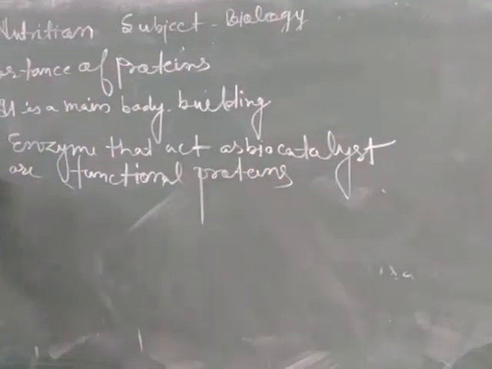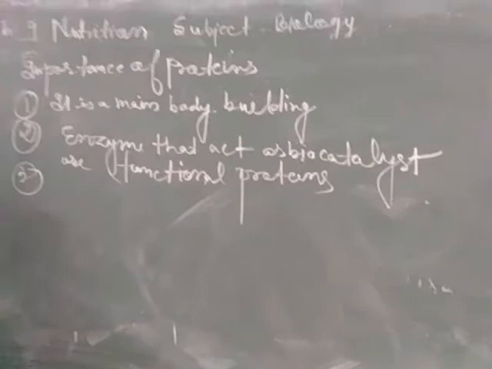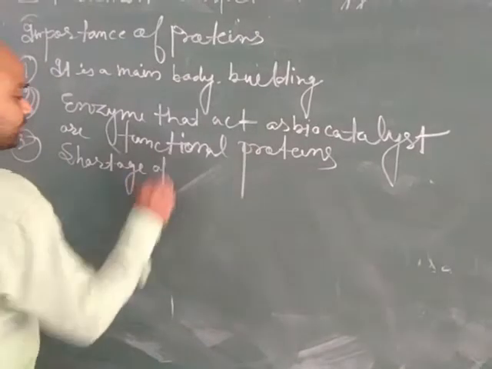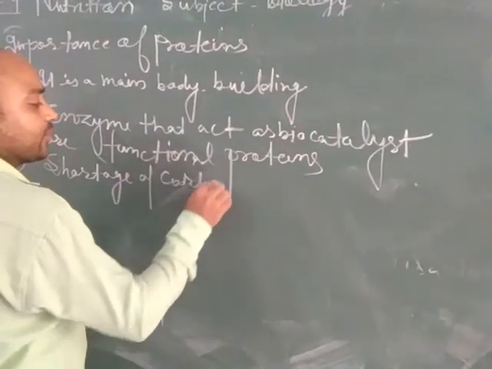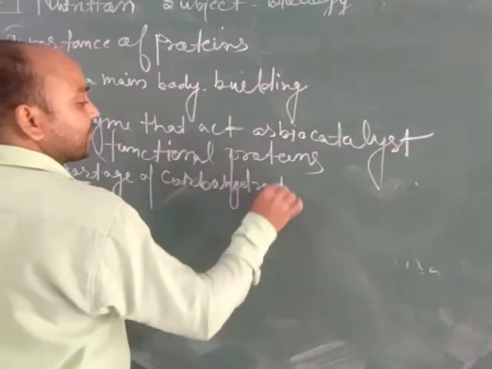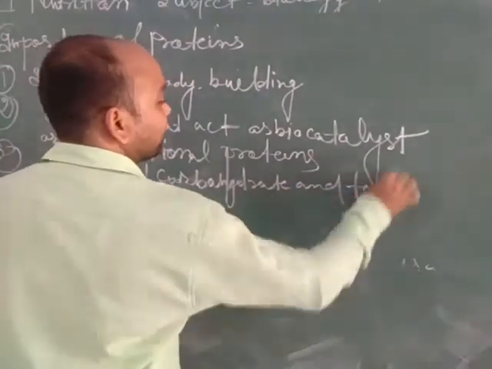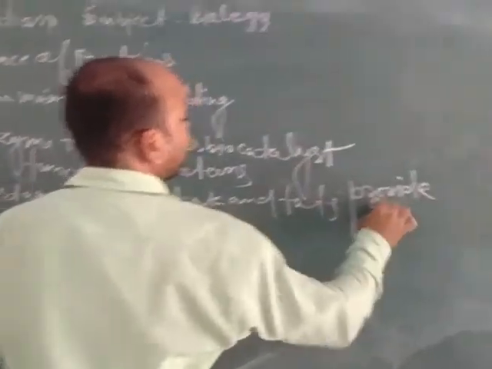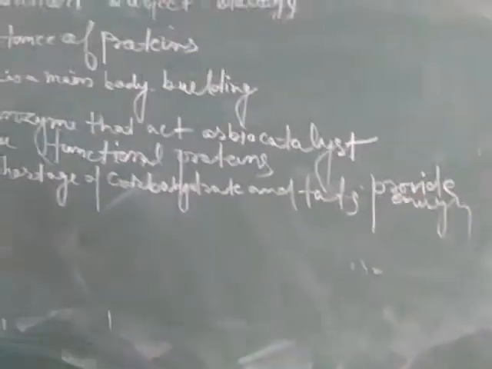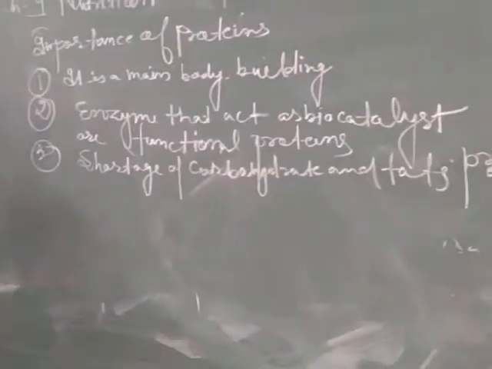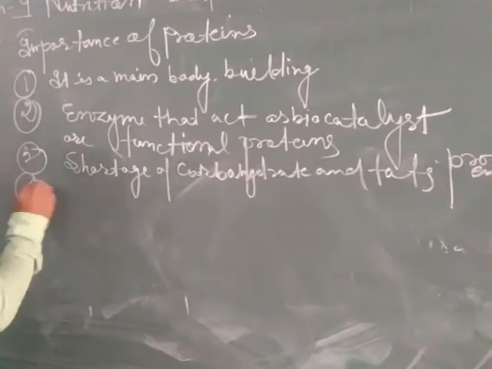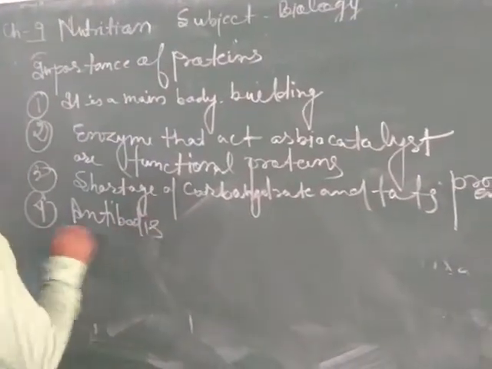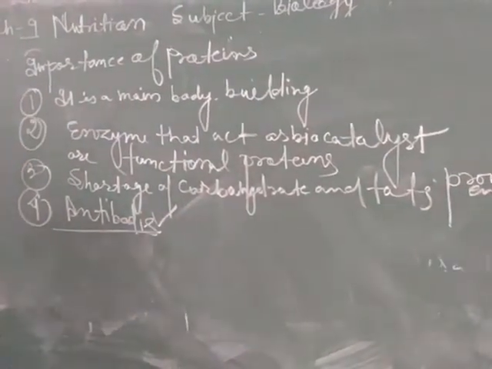Next, importance of protein: during the shortage of carbohydrates and fats, proteins provide energy to our body. Now the next point is antibodies. Formation of antibodies is with the help of proteins, which means proteins are responsible for the formation of antibodies.